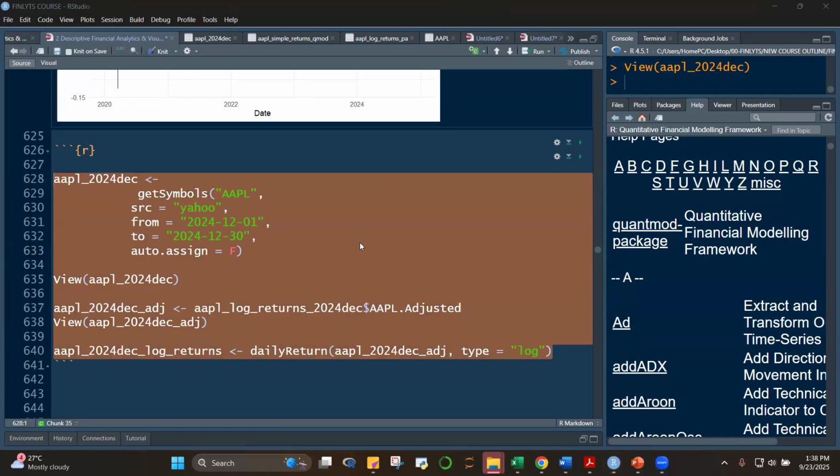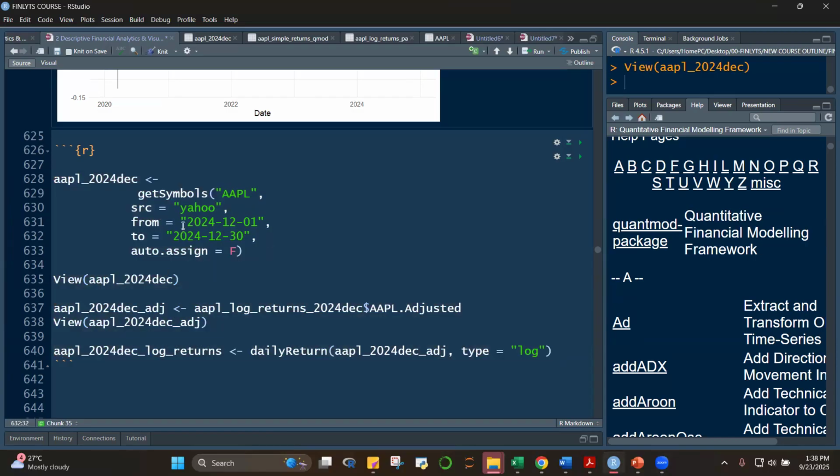code. Okay. All right, first we create this object, which is only for the month of December, but this is still OHLC, open, high, low, close. And then we get the adjusted, we subset the adjusted, and then we get the returns using daily returns, Apple 2024 adjusted, and then type is equal to log.